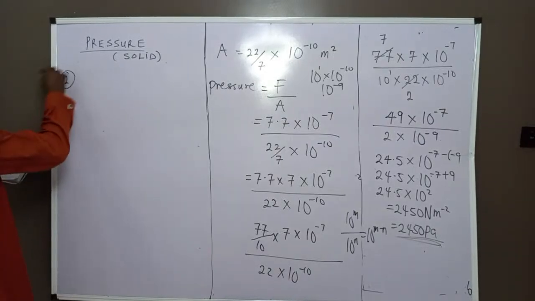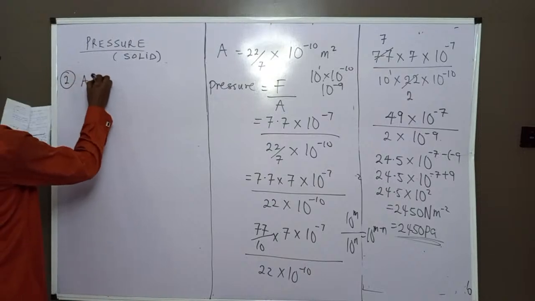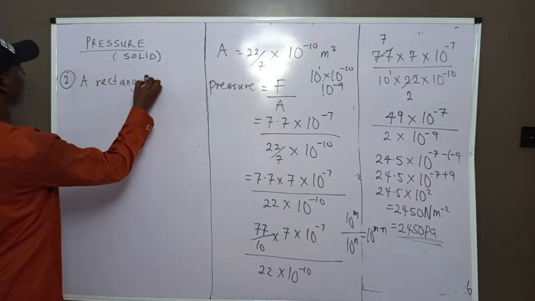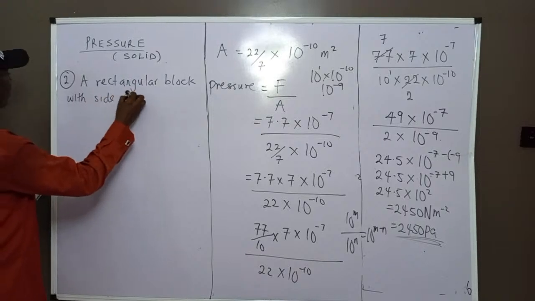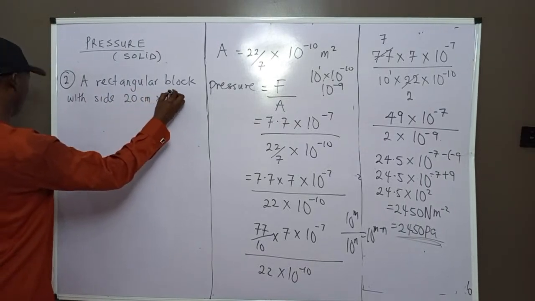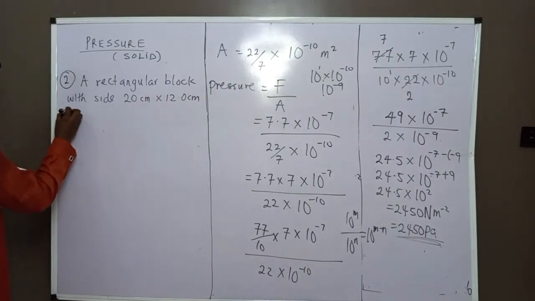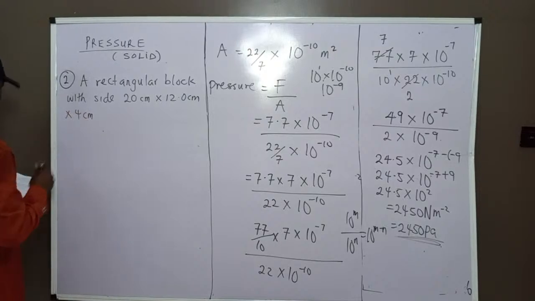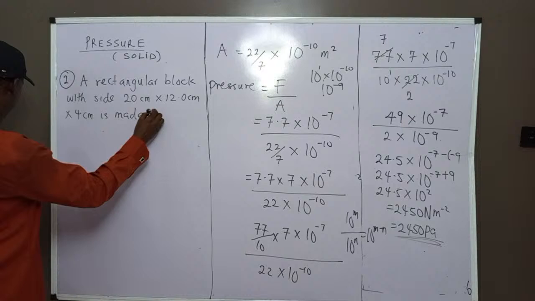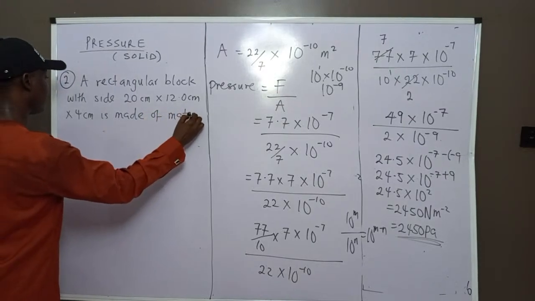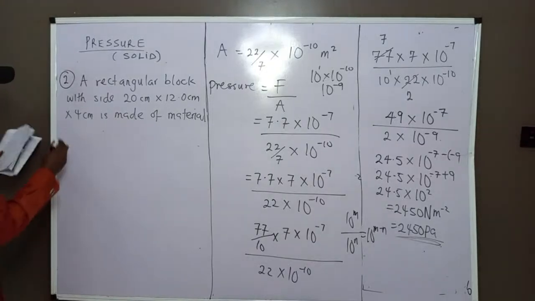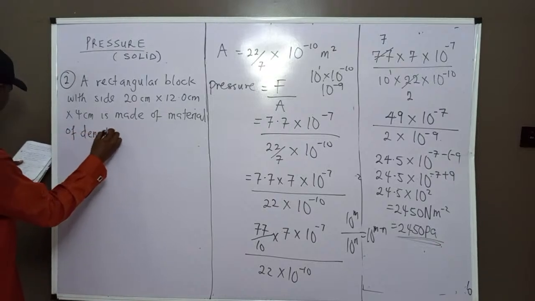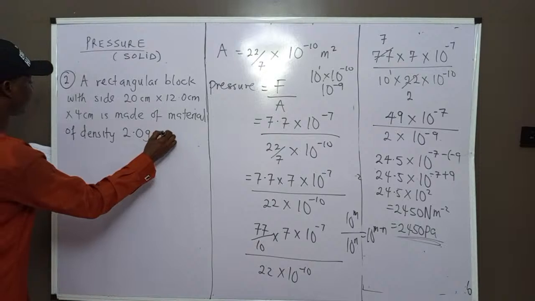Now we'll go to number 2. Number 2 says: a rectangular block with sides 20 centimeter times 12 centimeter times 4 centimeter is made of material of density 2.0 gram per centimeter cube.